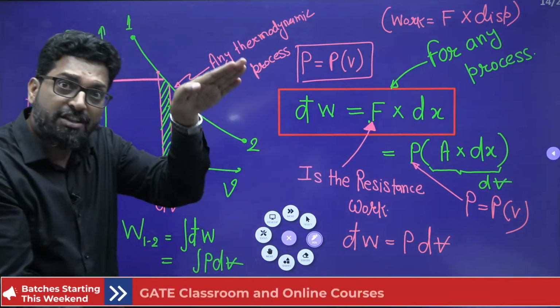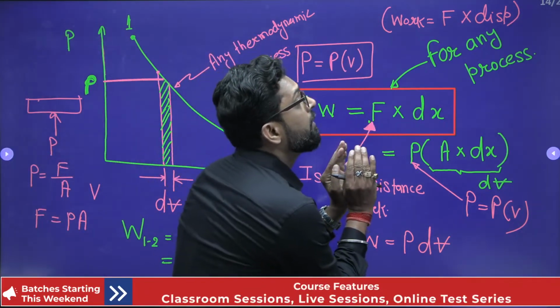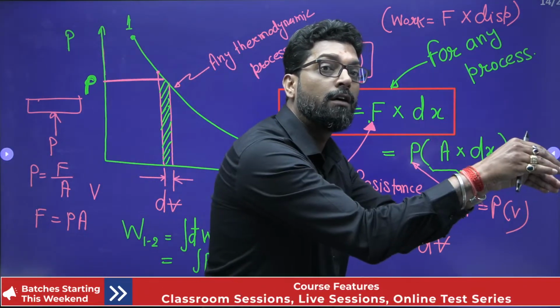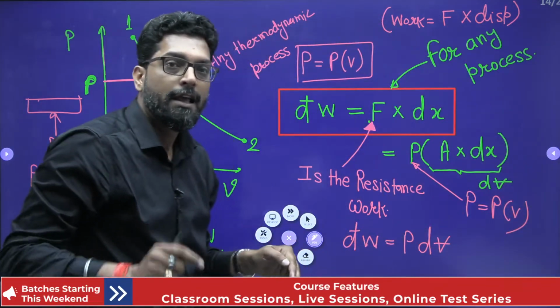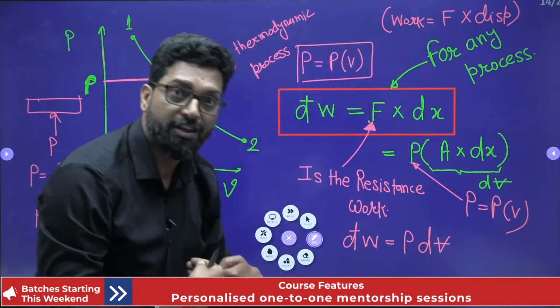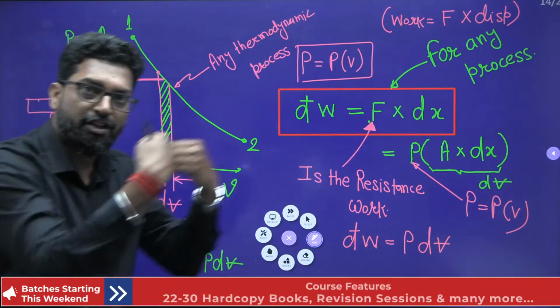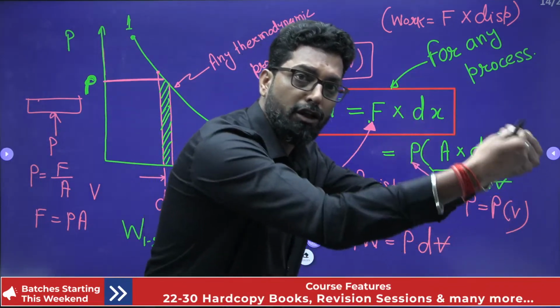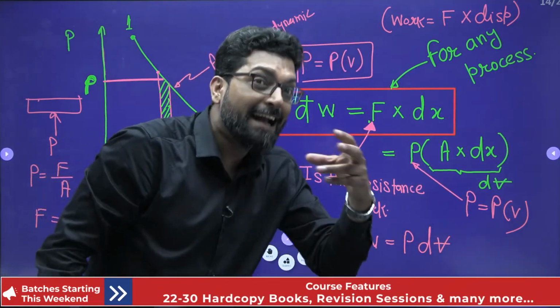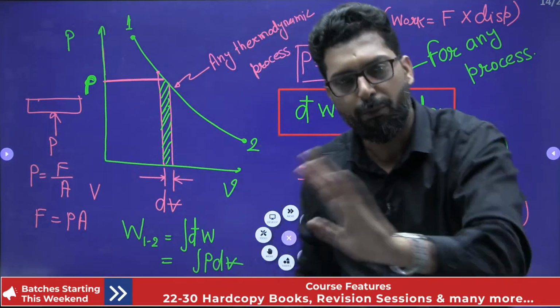When the system expands, work is positive, and the system does work on the surroundings. If dV is negative, the surroundings do work on the system. So whether work goes from the system to the surroundings or the other way depends upon the sign convention, and it is in our hands, what we assume, no problem at all.